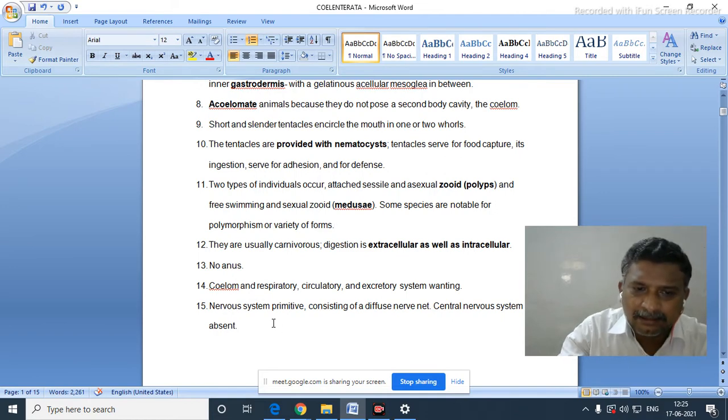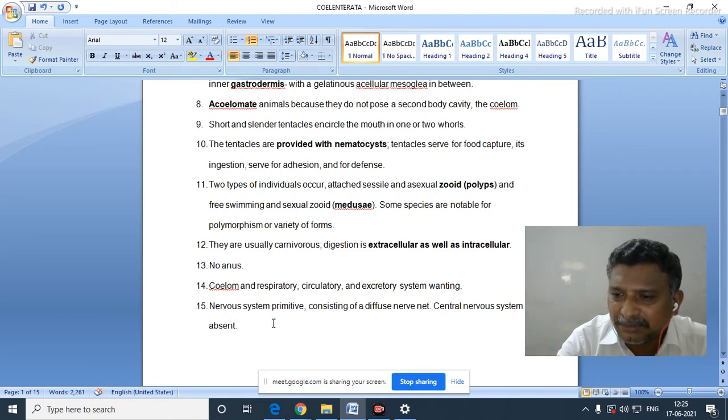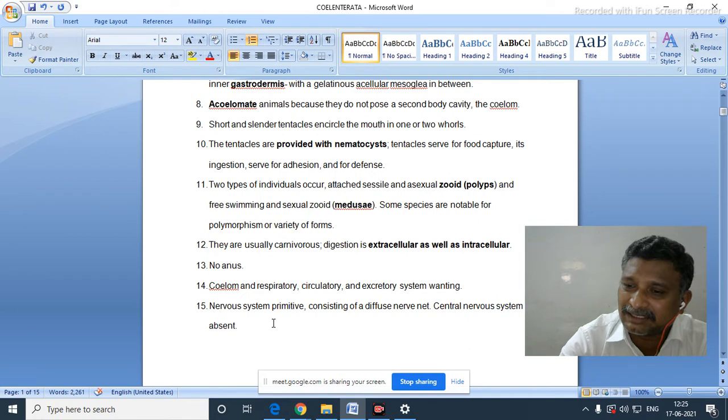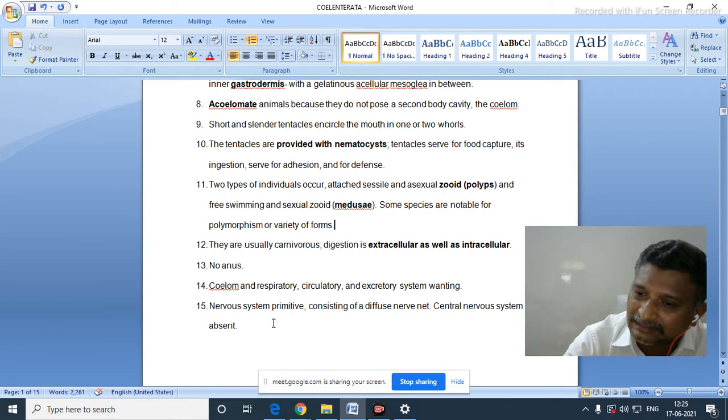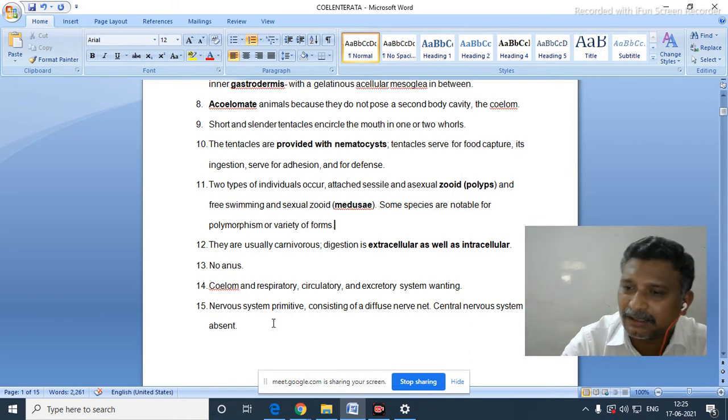Now, nervous system. Simply we are saying nerve cells are there, a primitive nervous system will be there, and due to the presence of such nerve cells, appearing in the phylum Coelenterata, grouping of cells is possible, aggregation of cells is possible, formation of tissues is possible. Hence, for the first time in the animal kingdom, in Coelenterates only, tissues are formed.